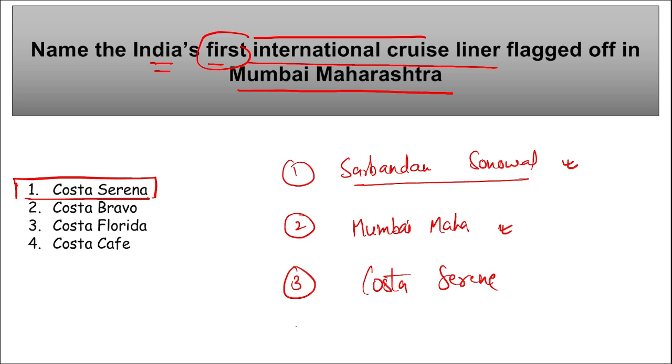Correct? This Costa Serena was constructed by which organization? It was constructed by a shipbuilding company, that is Fincantieri. Fincantieri is the name of the shipbuilding company that constructed this Costa Serena, that is India's first international cruise liner. Correct? Next.